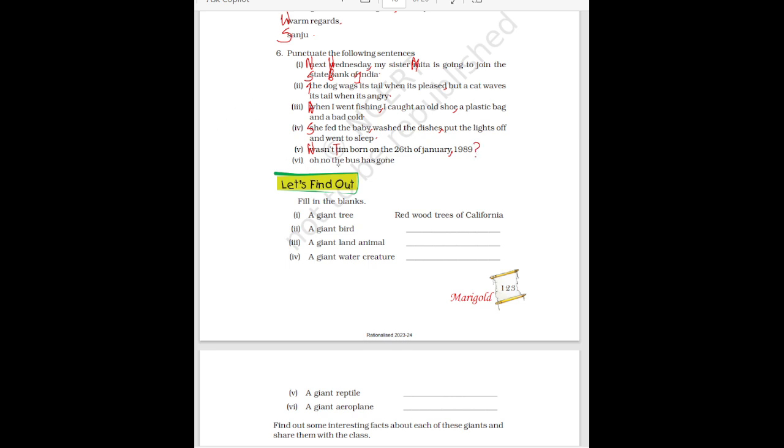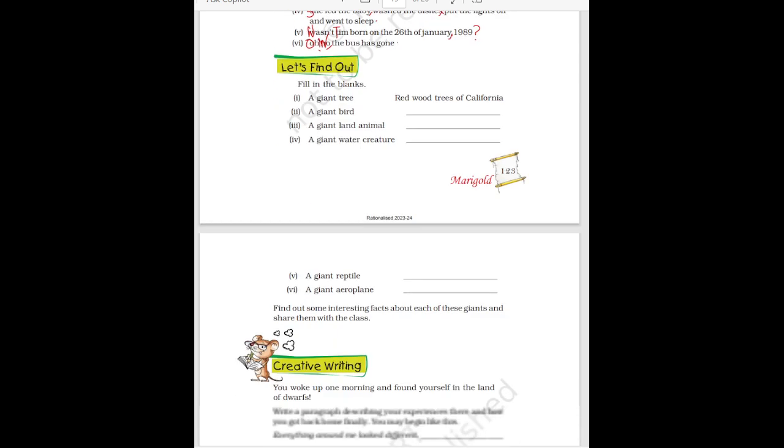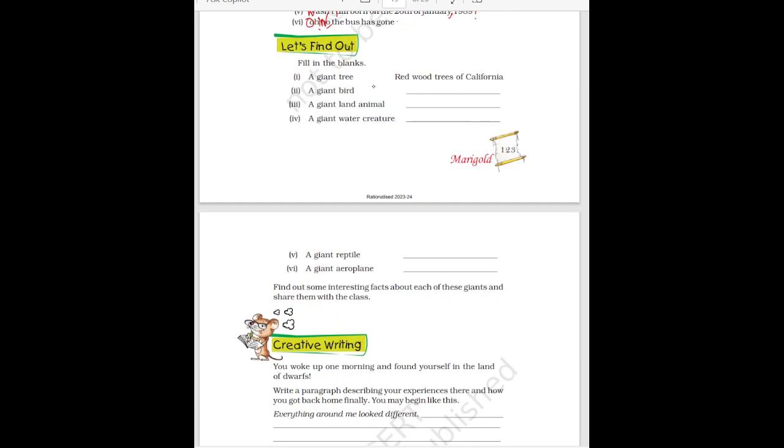Then last, oh no, the bus has gone. Here, O will be capital, and after O, you have to put exclamatory mark. Then here, N will also be capital. Then after no, you have to put comma. The bus has gone. Full stop. So these are the small changes, punctuation marks that you have to find and write.